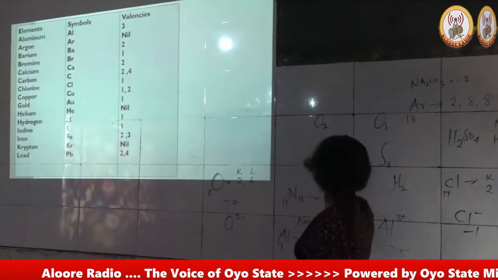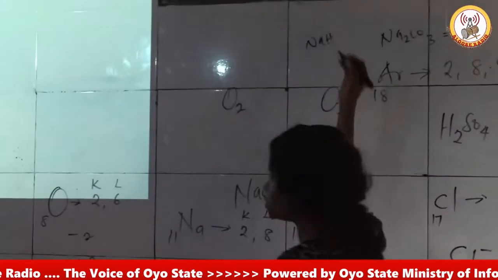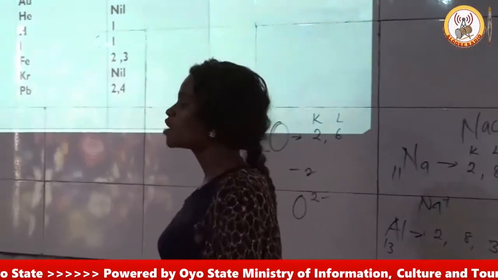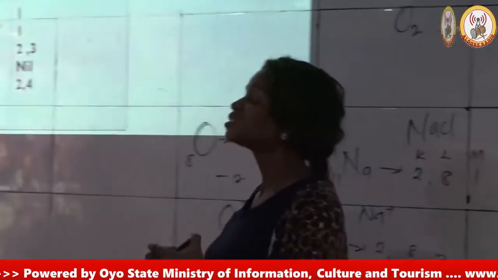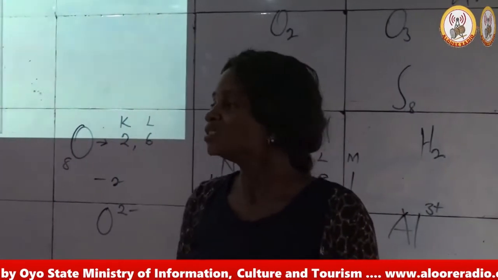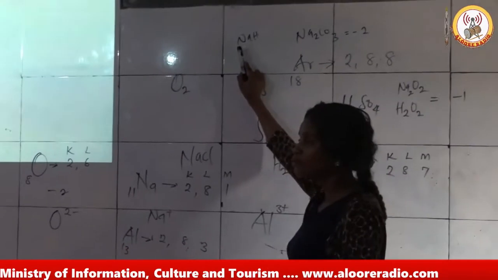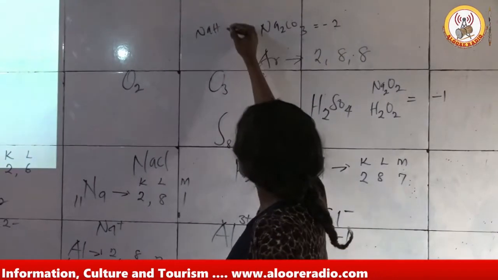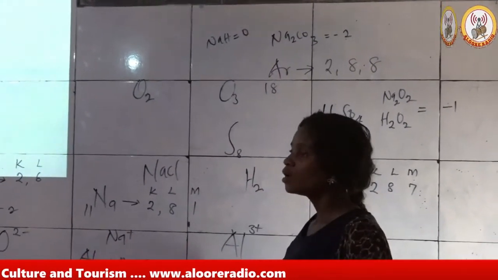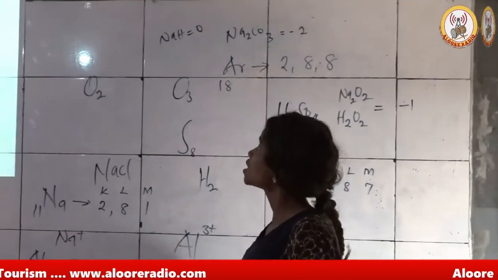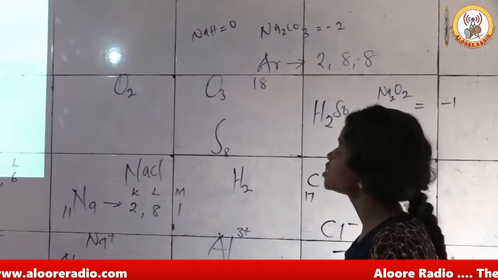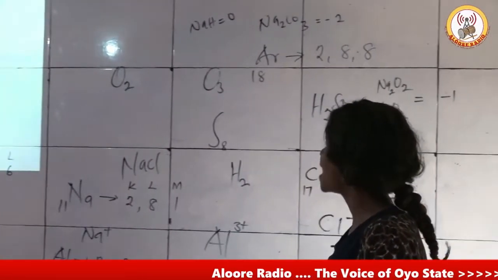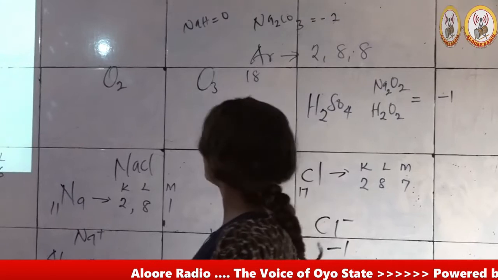Say for example, you have sodium hydride. There is a particular set of rules you obey when you are calculating oxidation state or oxidation number. Now this is a binary compound, so the algebraic sum of all the elements in a binary compound equals 0. To ascertain what I just said about the oxidation state of hydrogen in a hydride, don't forget the other time I said the oxidation state of sodium is +1.